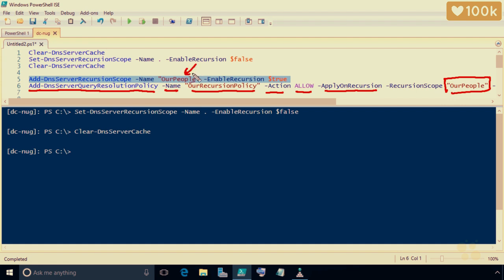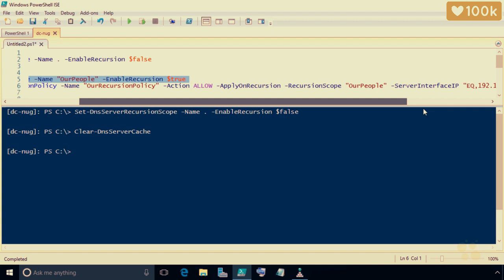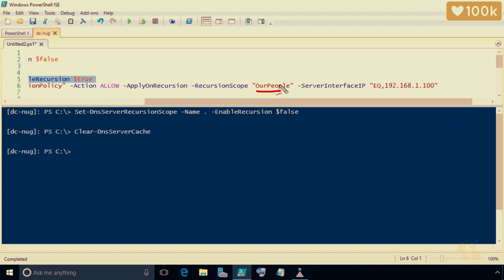So we said to allow recursion on our people, and now here in the policy we're defining what our people means. And to see the rest of it, I need to scroll to the right a little bit. So let's scroll to the right a little bit. And here it defines our people as -ServerInterfaceIP, and then in quotes, the string EQ,192.168.1.100, close quote. Effectively meaning if DNS requests come in on this IP address on the DNS server, we're going to allow the recursive queries to come in and we'll process them. Meaning that the server, when it gets a request, can go out and make iterative requests on behalf of the client who made the recursive request.